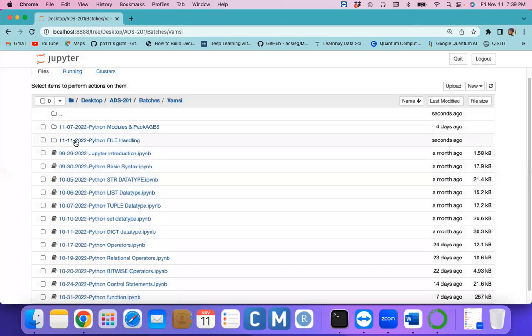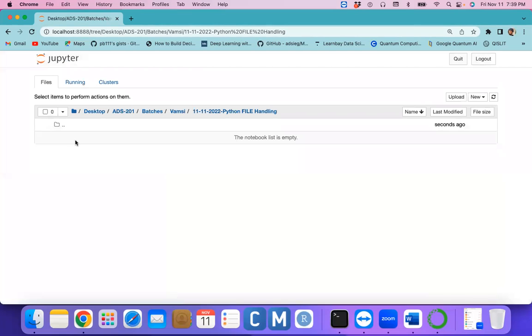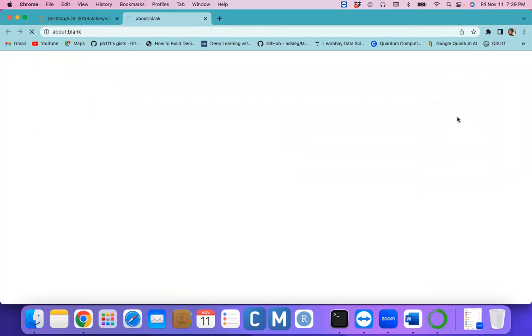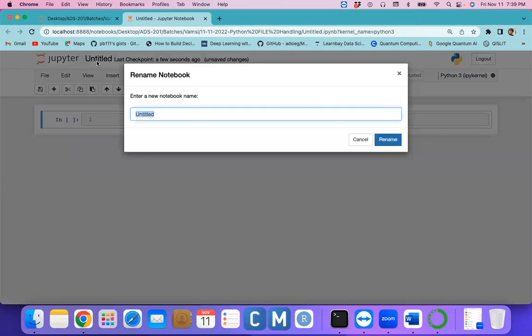It's a very important topic actually. When you're working with companies, we need to handle files with the help of the Python programming language. That concept we'll discuss now. Let's click on Python 3, and there we can write in the untitled notebook. Give it the name 11-11-2022 Python file handling.